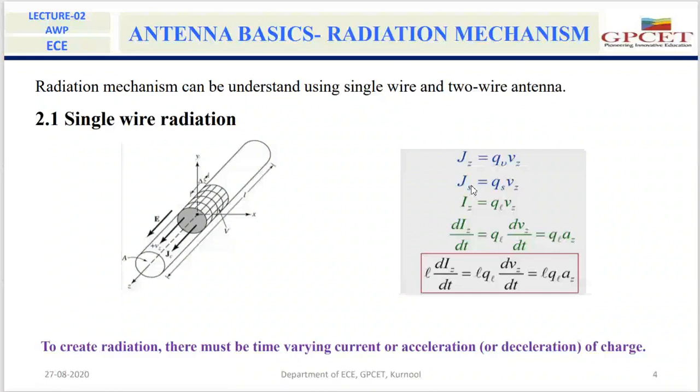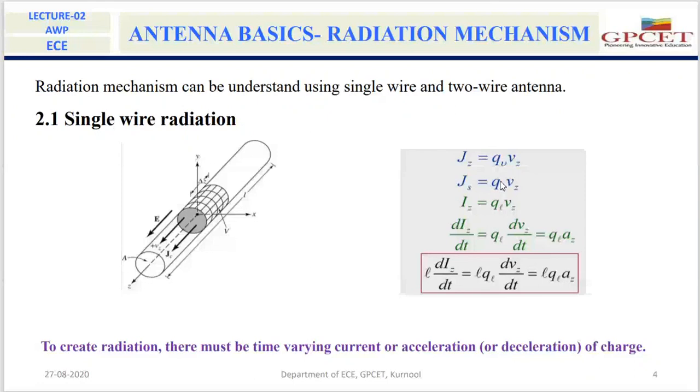Js is equal to Qs into Vz, where Qs is the surface charge density.